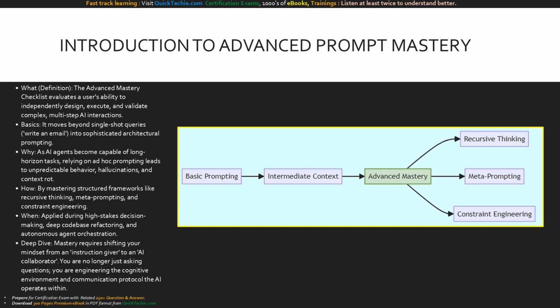Take a look at this progression timeline. We all start at basic prompting, moving into intermediate context management. But the green node, advanced mastery, is our goal today. Reaching this level unlocks three critical pathways: recursive thinking, metaprompting, and constraint engineering. These are the foundational pillars you must demonstrate to pass the mastery checklist.